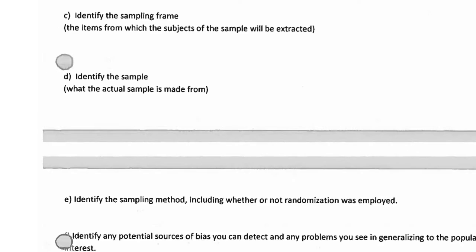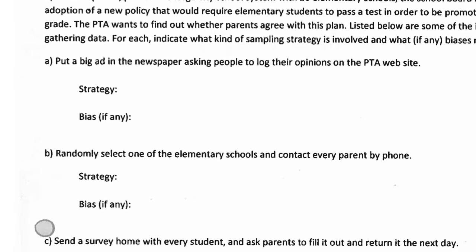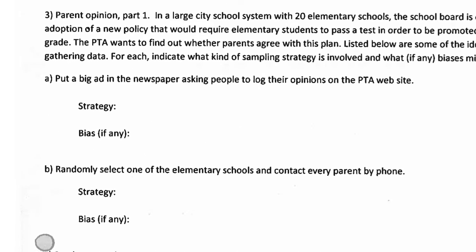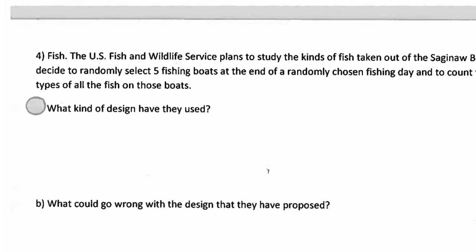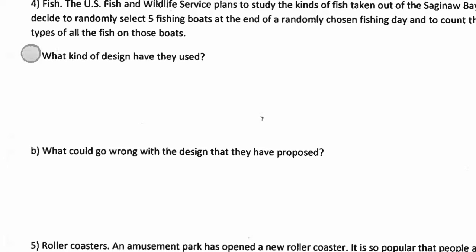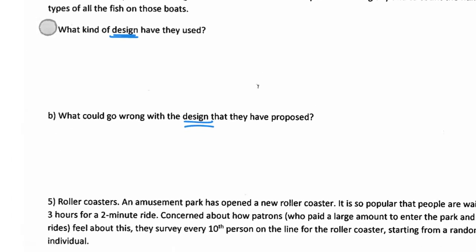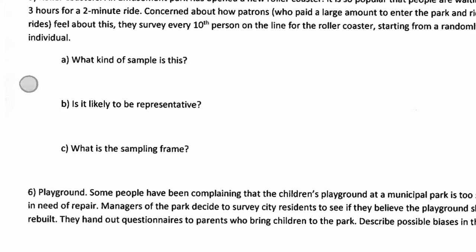Your number 2 is going to be the same kind of thing. Once you do number 3, you're going to read a situation, tell me what the sampling method is, and then if you see any bias happened because of that. Maybe you think it was a good method and didn't have any type of bias. You're going to decide what their sampling method was and maybe what the problem is with the method they proposed.